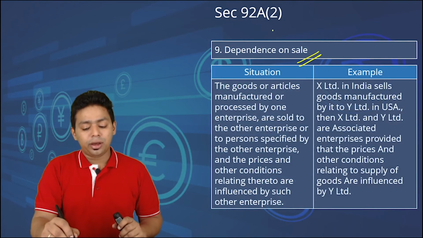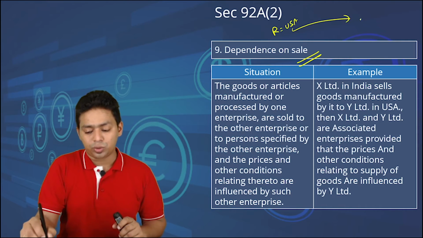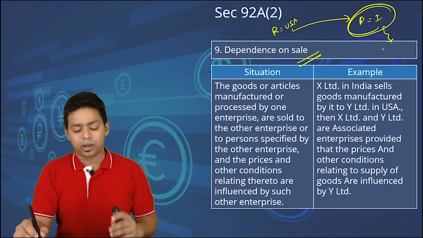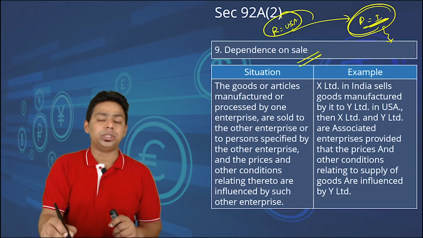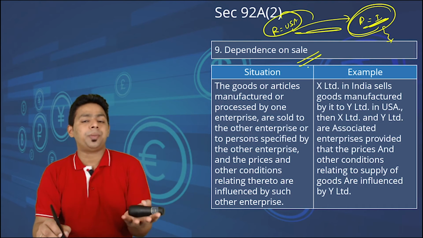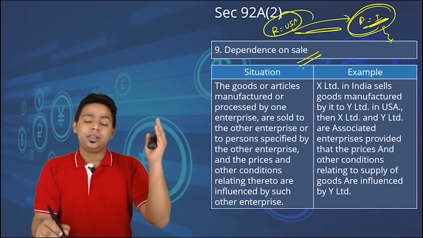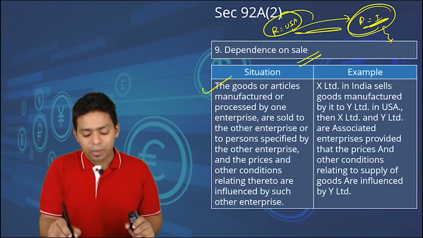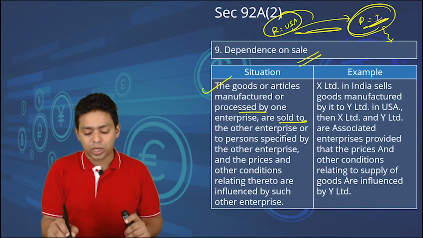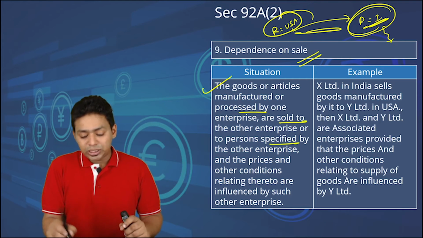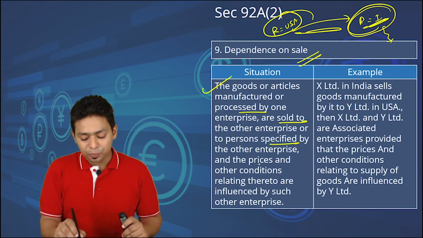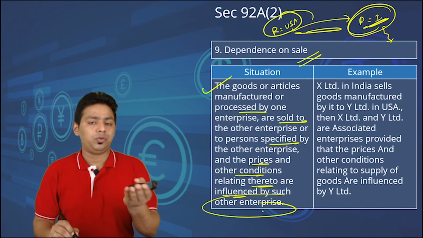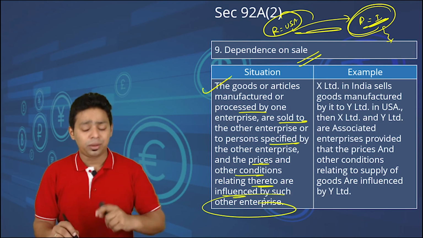Dependence on sale. If Reebok USA is supplying shoes to Reebok India, and at what price Reebok India should sell the product in the Indian market is determined not by Reebok India but Reebok USA, obviously these 2 companies are associate enterprises. Somebody can control my selling price, then they can control everything, and therefore you are an associate enterprise. Look at this. The goods or articles manufactured or processed by one enterprise are sold to the other enterprise, and the prices and other conditions relating thereto are influenced by such other enterprise. Obviously, if you can control my price and sale conditions, then you are controlling me.